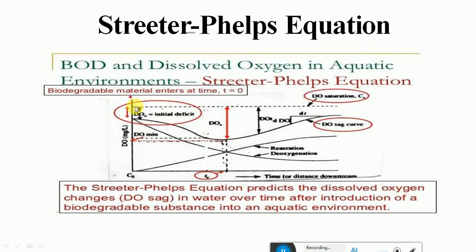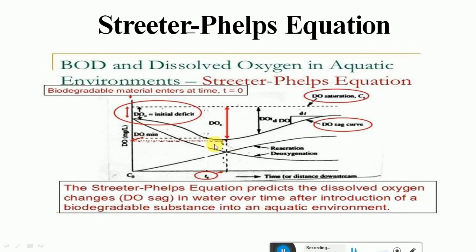Let us assume the saturation level of some particular stream may be 8 to 10, or 8 mg per liter. Then if you measure the dissolved oxygen content, it may be 6 mg per liter. That means there will be a deficit of around 2 mg per liter, because the saturation limit is 8 mg and the DO measured is 6 mg per liter, and the 2 mg per liter is called the deficit, that is called the initial deficit in this case, and this is DO minimum.